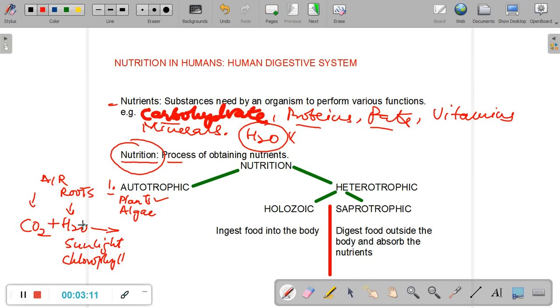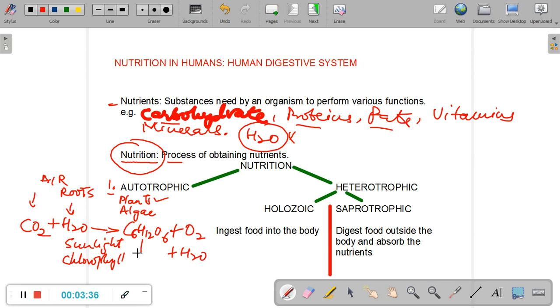Carbon dioxide is combined with water, and we get a molecule of glucose, C6H12O6. Along with this glucose molecule, the plant also releases oxygen gas, and some amount of water is also released out.